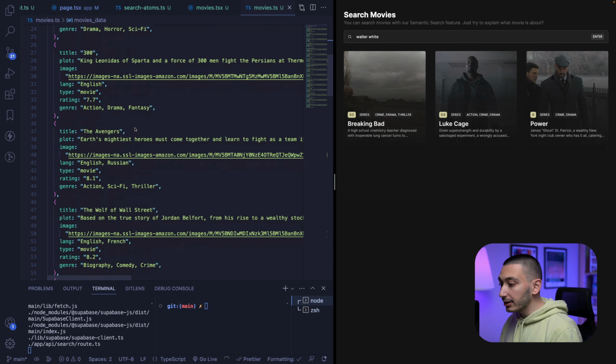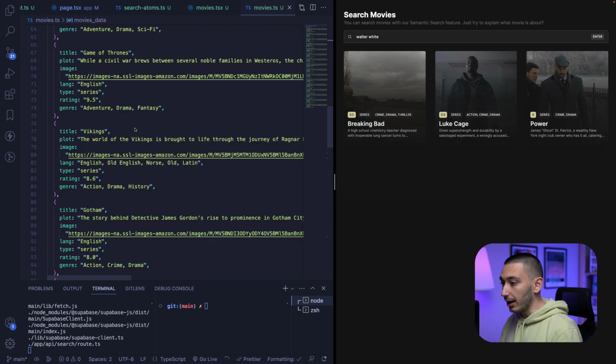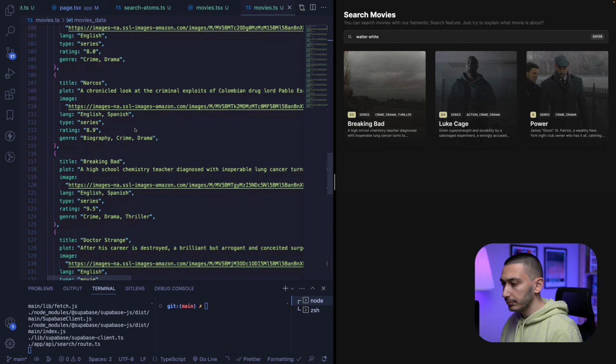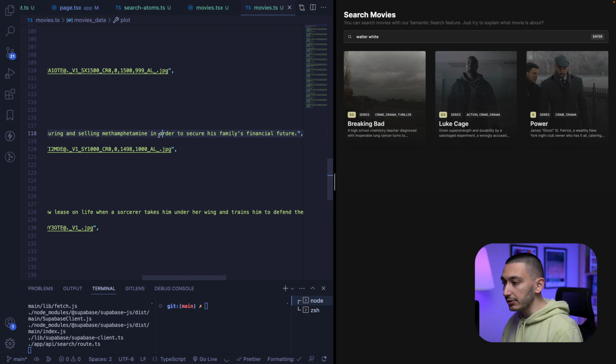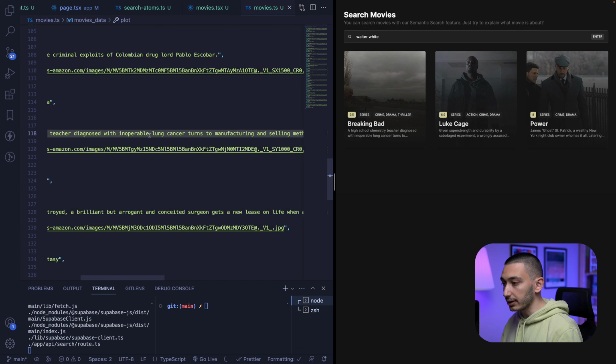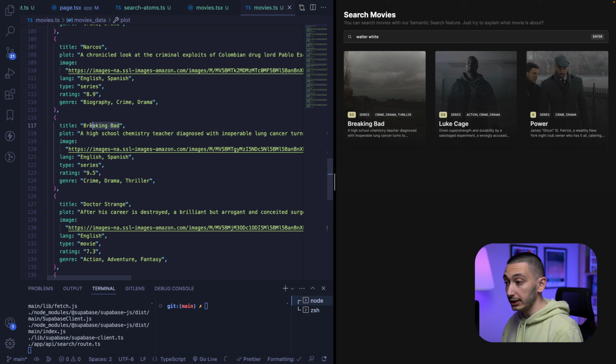So let's check our data of Breaking Bad. In our plot, there is no keyword like Walter White, nor in our title, but AI can understand the similarity between Breaking Bad and Walter White, even if there is no keyword like Walter White in our data. This is so cool.